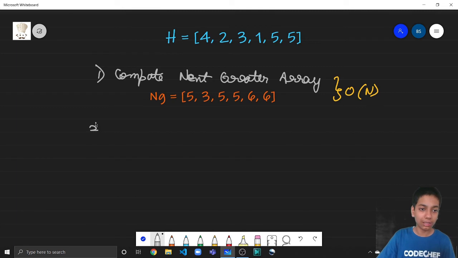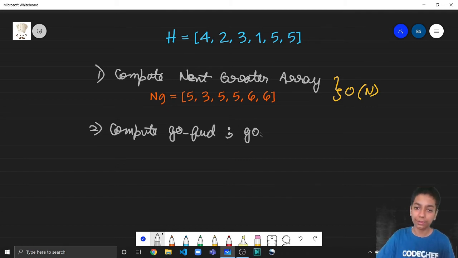Now for second, the second step was to compute go forward as well as go back.